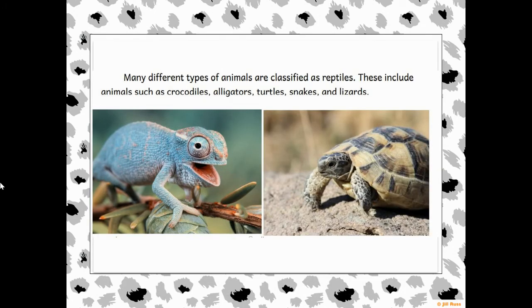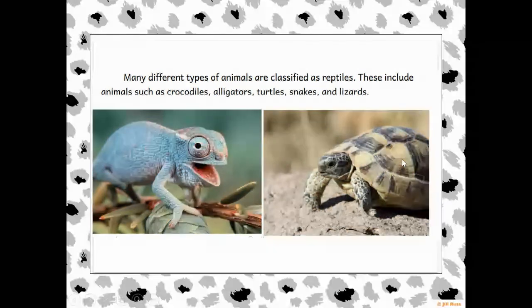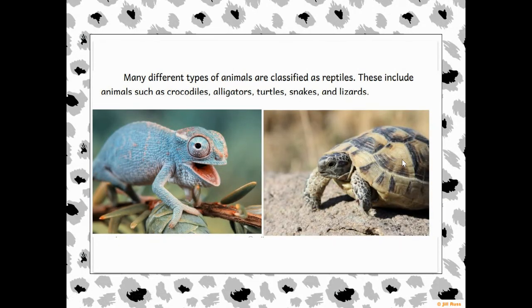Many different types of animals are classified as reptiles. These include animals such as crocodiles, alligators, turtles, snakes, and lizards. So here is a chameleon lizard and probably a tortoise. This looks more like a tortoise here. Tortoise and turtle.